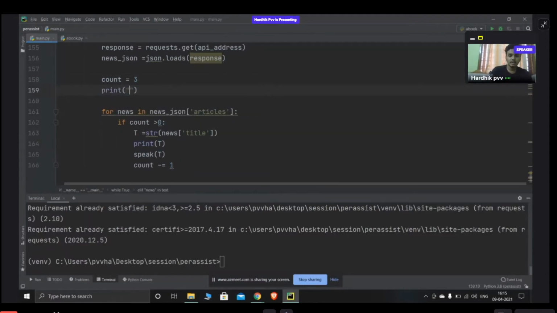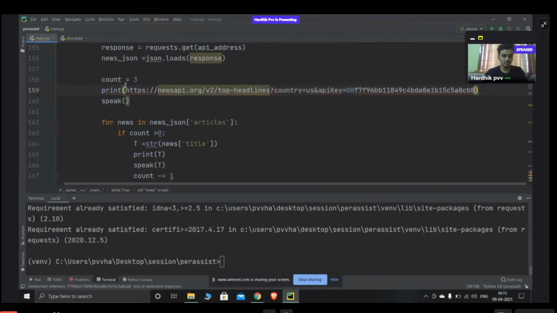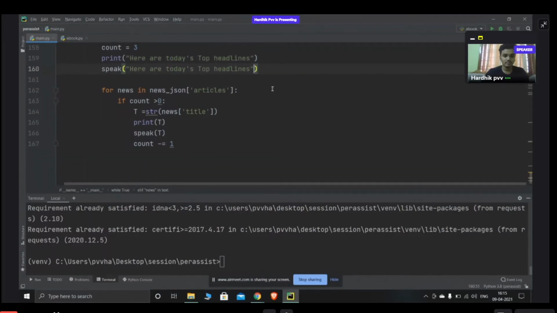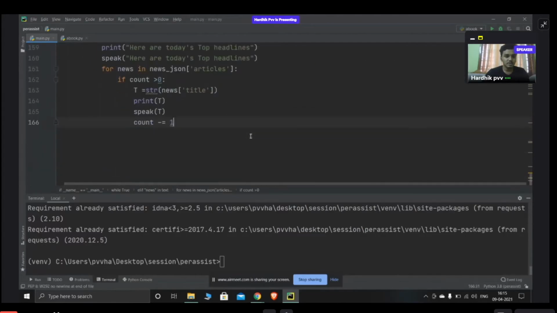So for that print, I'll just write here are today's top headlines. So this is what I want to print, and then I want to speak the same. So I'll copy it and then paste it. Yeah, that's pretty much it.